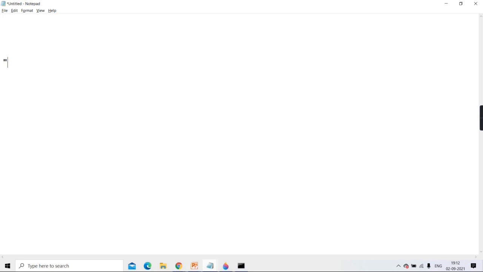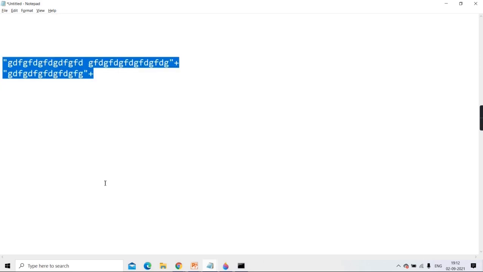Okay, so if you want to extend to more than one line, what you do is complete that string there and use a plus sign, and again start writing the next string. Again use a plus sign, because in Java, plus acts like string concatenation. So it will just keep concatenating all. All will get concatenated. Getting?